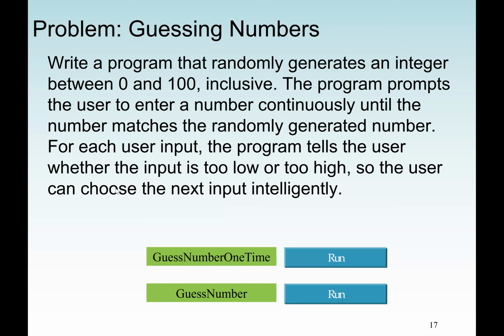Sometimes we can give the user a hint. If we saw that the input the user entered is too large, we will tell him that his value is larger than the random number generated. Otherwise, the user will be guessing for a long time. If the value the user enters is too low, we may tell him it's too low, enter a larger value than what you entered. We keep going. So we have the first one, which is guess number 1 time.